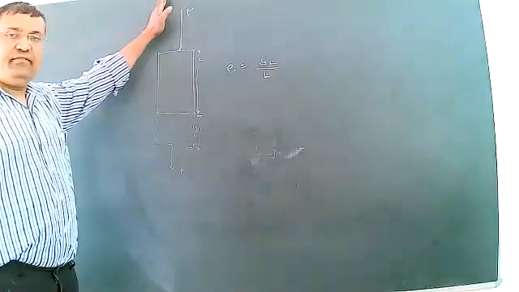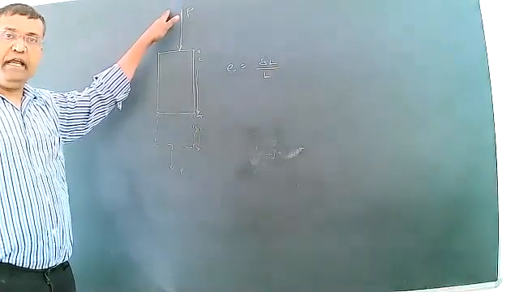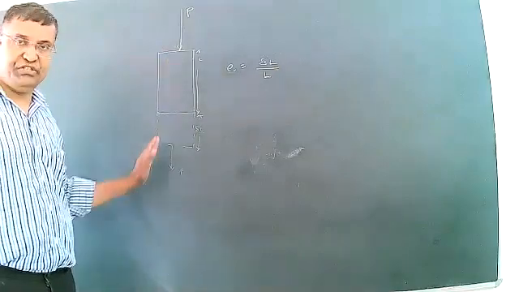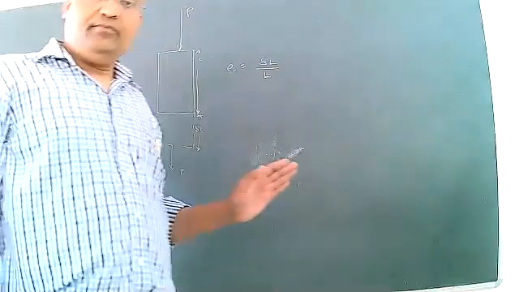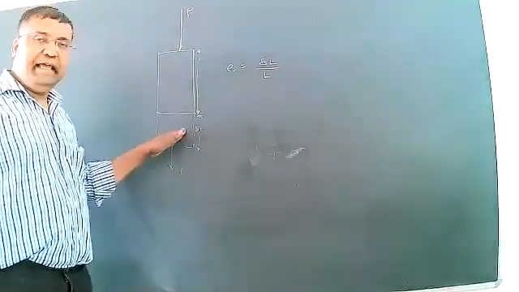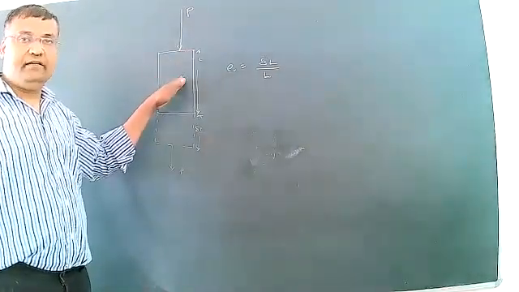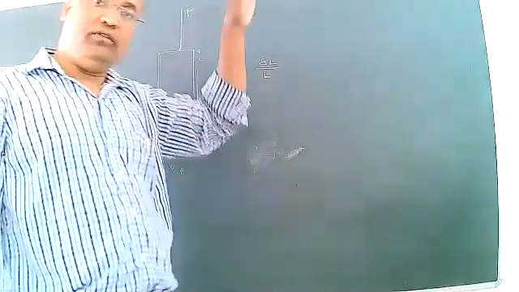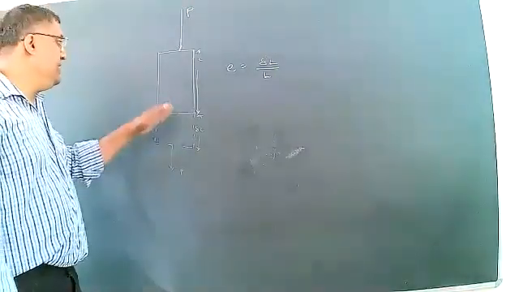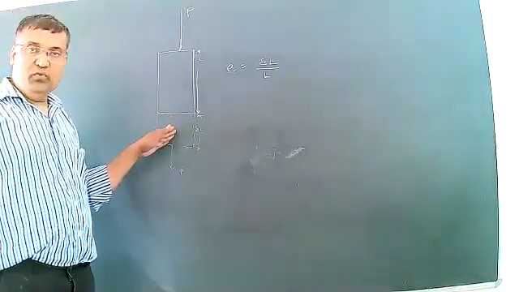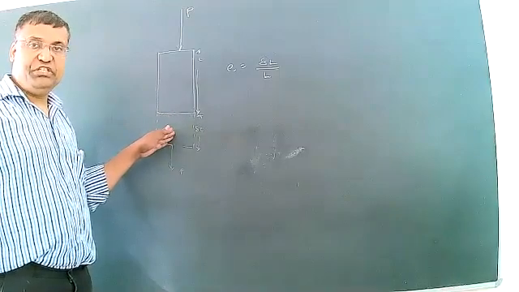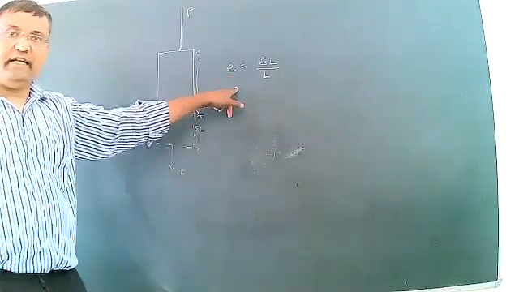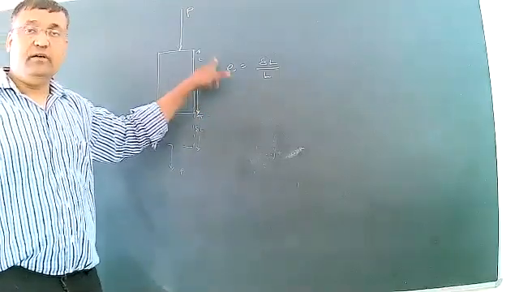Suppose this is a specimen. If an external vertical load is applied on that body, what will happen? The body will elongate, the body will stretch by some distance. That distance is said to be delta L. The original length of the specimen is L, and after an external load acts on that specimen, the specimen will be stretched by some distance. Mathematically it is represented by small e.